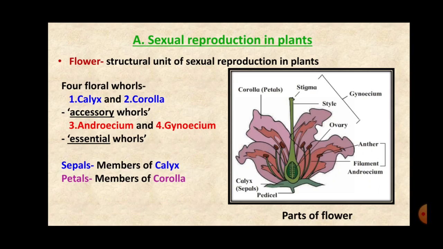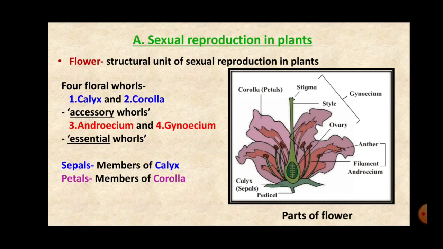Now, out of these 4 whorls, the 2 outer ones, calyx and corolla, are the accessory whorls, whereas androecium and gynoecium are called essential whorls. Why? Because the main part of reproduction takes place in the essential whorls, that is androecium and gynoecium.